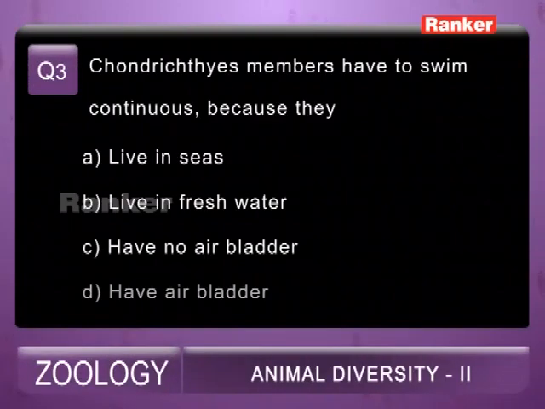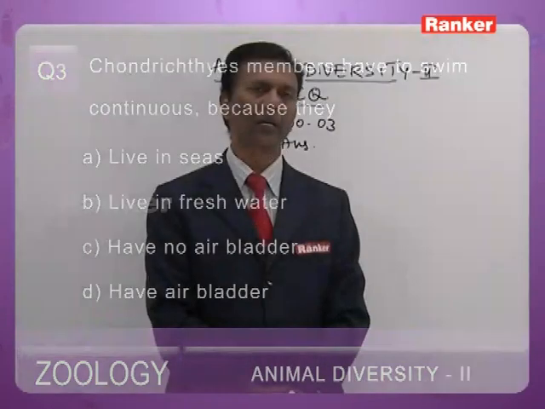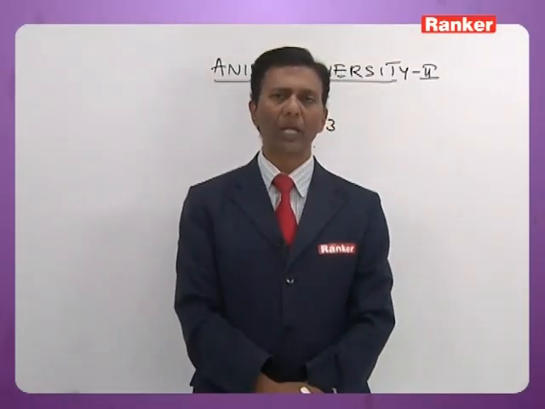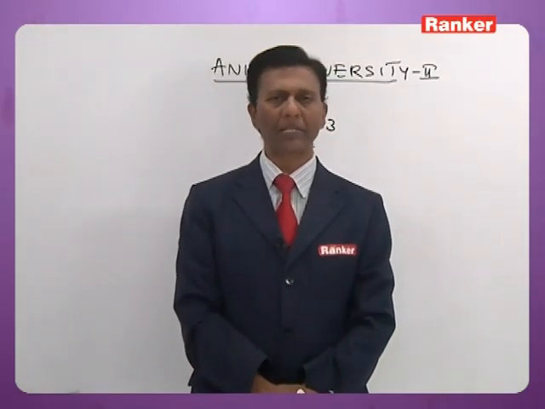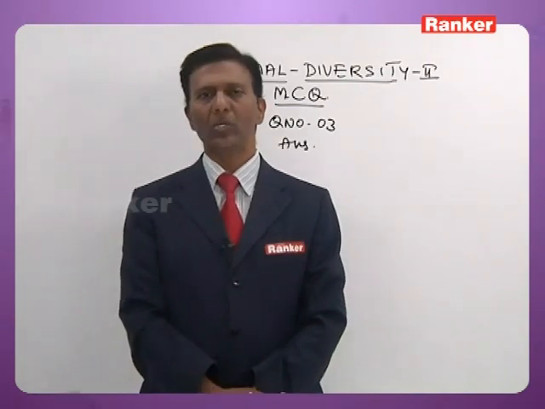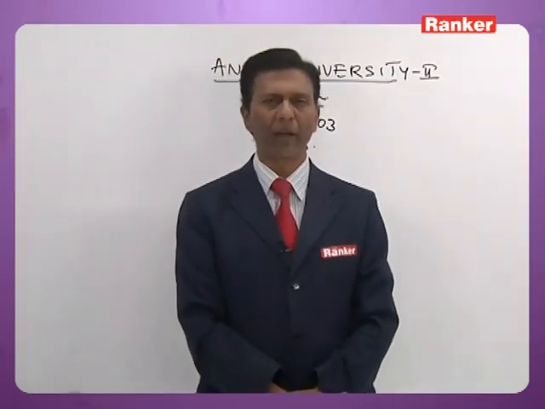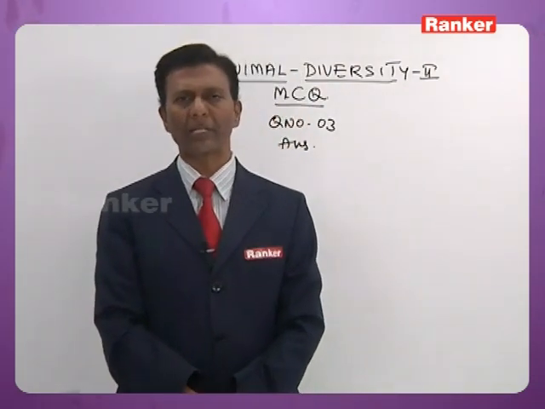Now question number 3. Chondrichthyes members have to swim continuously because they A. live in seas, B. live in fresh water, C. have no air bladder, D. have air bladder. They have to swim continuously in water because they don't have an air bladder. In all Chondrichthyes, the air bladder, the organ of buoyancy, is absent. So if they stop swimming even for a while, they may sink.